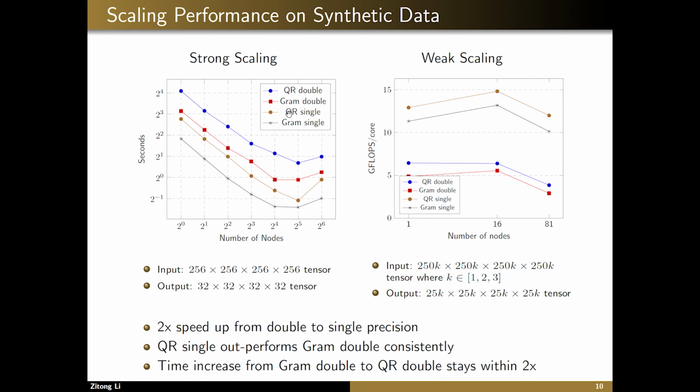As you can see, either going from QR double in the blue to QR single in the yellow, or gram double in the red to gram single in the black. Finally, we see that although QR requires double the flop count to do the same work as gram, the slowdown going from gram double to QR double stays within 2x, as you can see in the red and blue lines here.